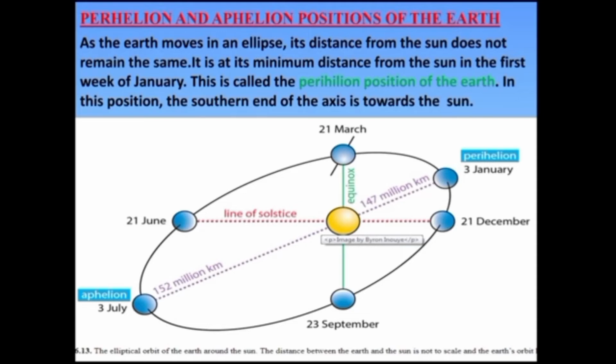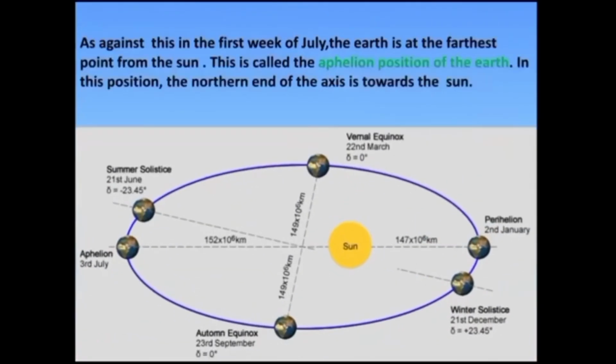So children, when the earth is at a minimum distance from the sun, it is the perihelion position of the earth. You can see it on the slide, in the picture that is given to you. Okay. Now let us see about the aphelion position. As against this, in the first week of July, the earth is at the farthest position from the sun. This is called the aphelion position of the earth. In this position, the northern end of the axis is towards the sun.